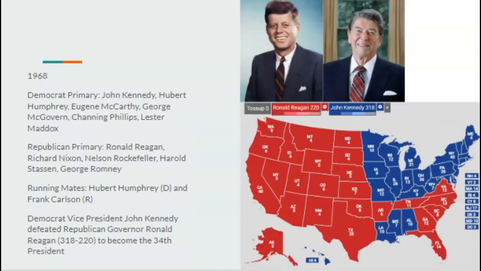But going into the 1968 election, JFK, the vice president who was never assassinated in our timeline because there was no need, would be running against the governor of California, Ronald Reagan. And it would be a very close election. Kennedy would defeat Ronald Reagan 318 to 220, mostly because of the war issue. Kennedy would be seen as a dovish candidate, and that's what the people wanted, while Reagan was seen as this staunch, hawkish Republican figure. And it would just be a very unpopular take.